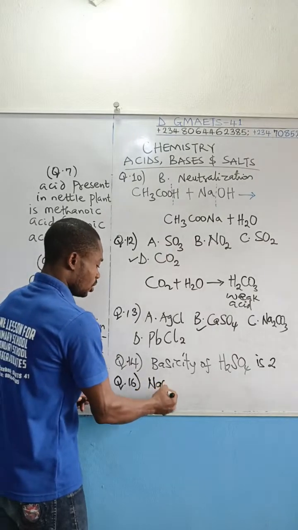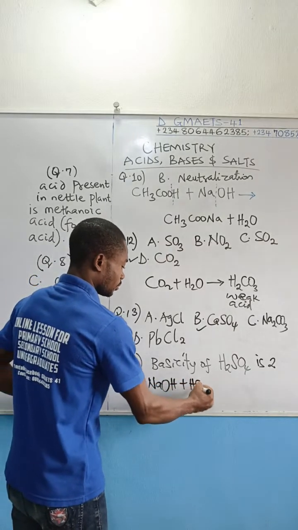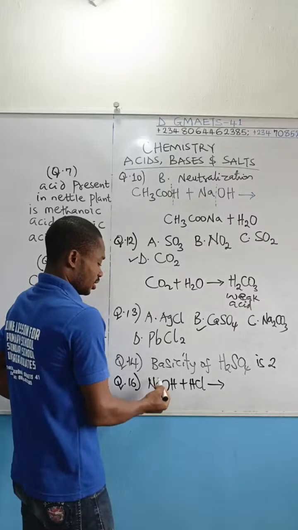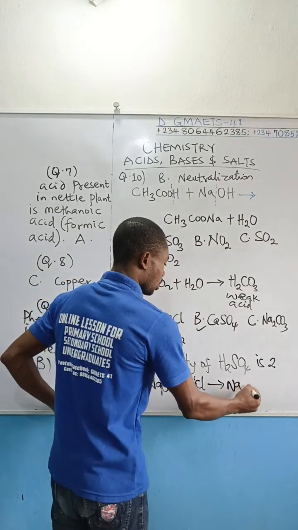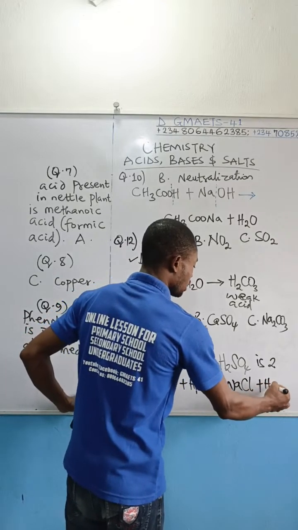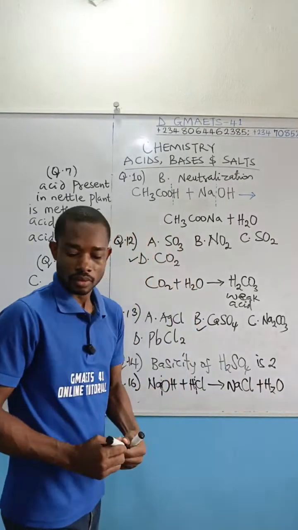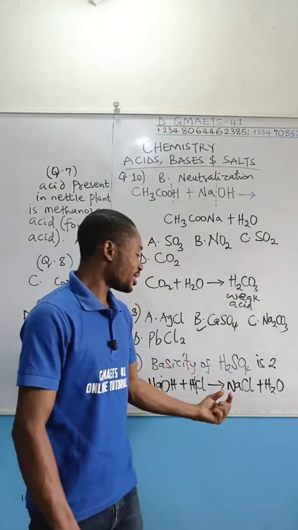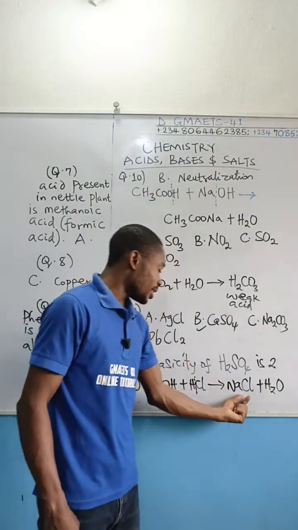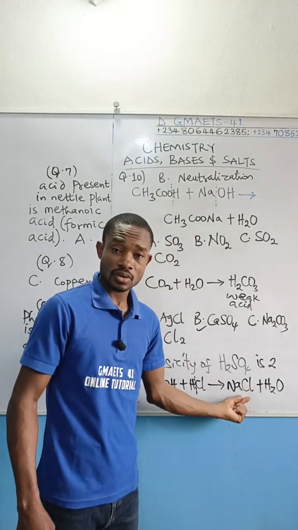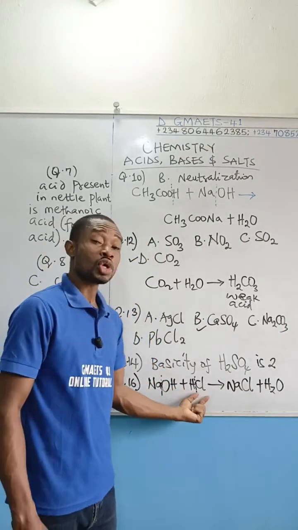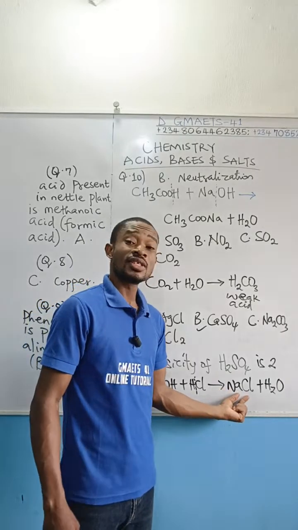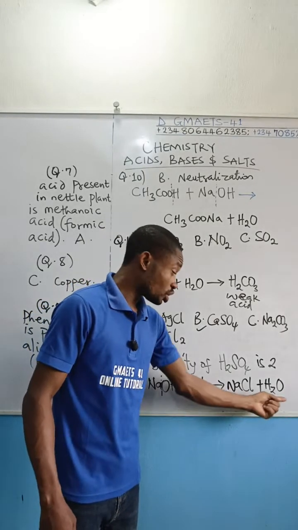This is what we are looking at. Okay, this is going to split here. This is going to split here. So sodium will combine with chlorine, giving us sodium chloride, and then water is formed. Now, this sodium chloride, since it is obtained as a salt from a strong base and a strong acid, this guy will be neutral. This solution you are seeing will be neutral.